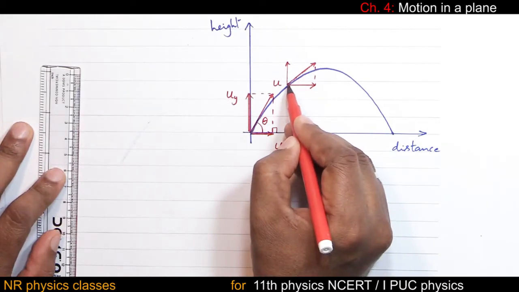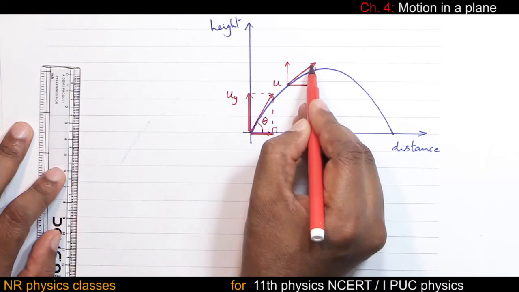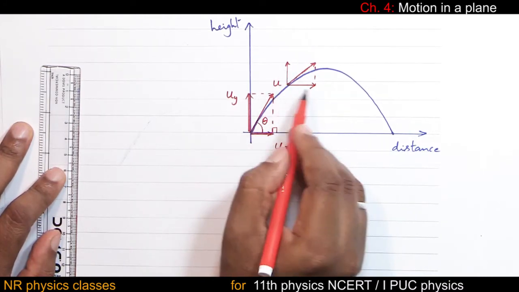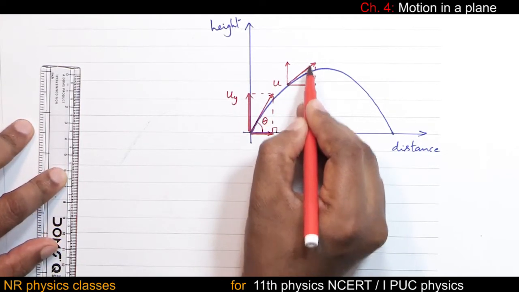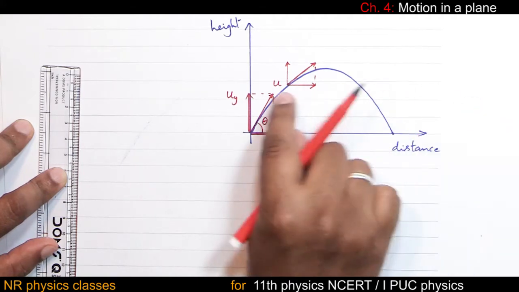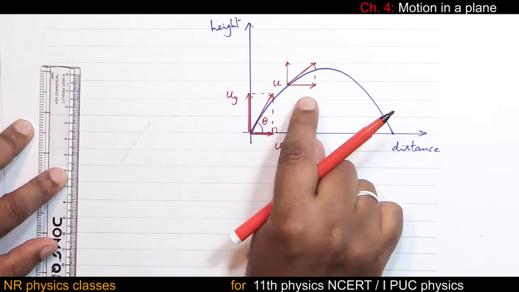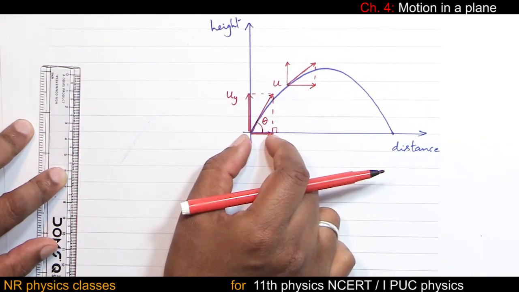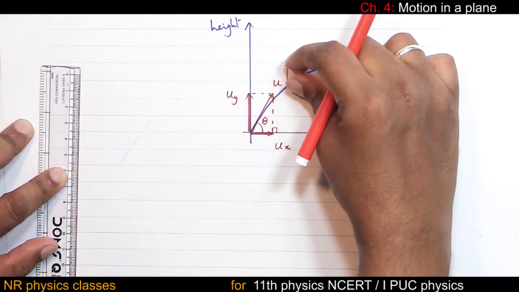So velocity at this point is along the tangent. This velocity has two components. Students, get used to the term components. This is the effect of velocity along the horizontal. Effect of velocity along the horizontal is the horizontal component. This component should be the same as this. Whereas observe, the vertical component decreases.